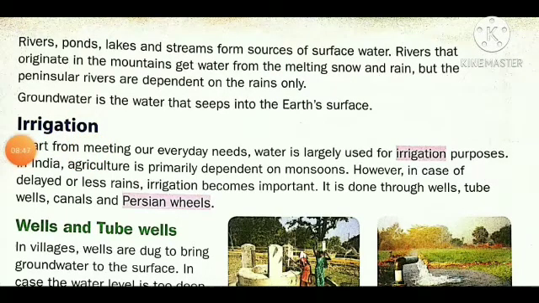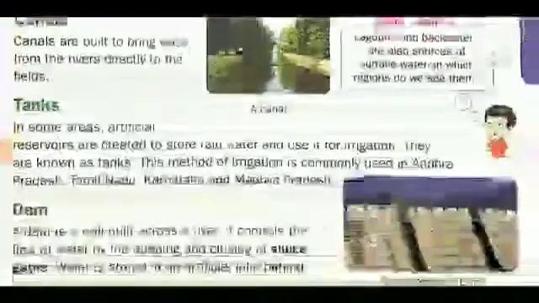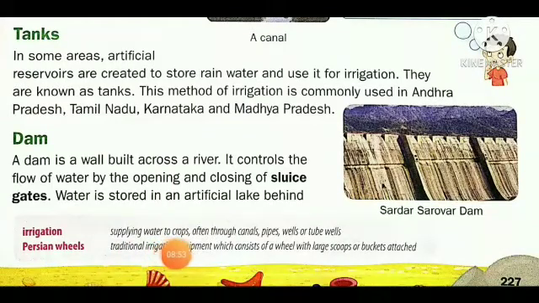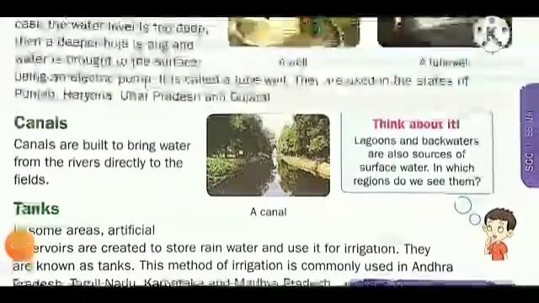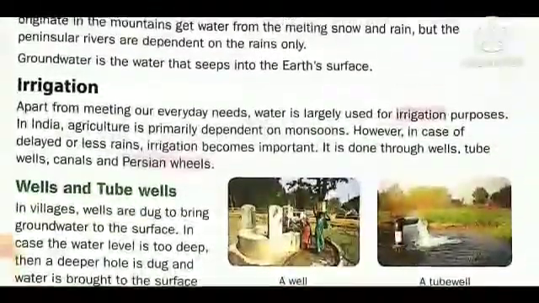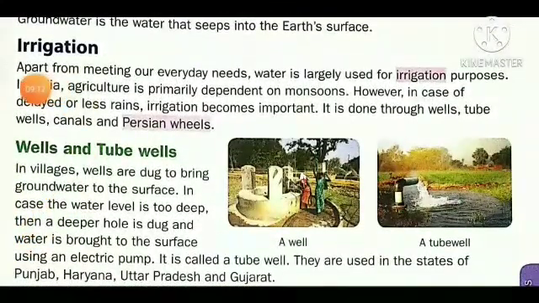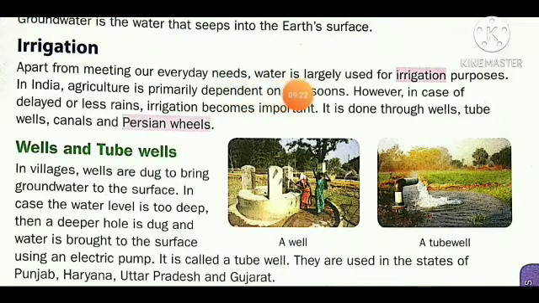Next point, irrigation. Irrigation means supplying water to crops, often through canals, pipes, wells and tubes. So we are supplying water to the crop from these various sources. It is called irrigation. Apart from meeting our everyday needs, water is largely used for irrigation purposes.